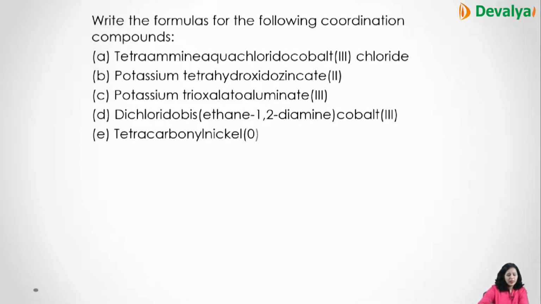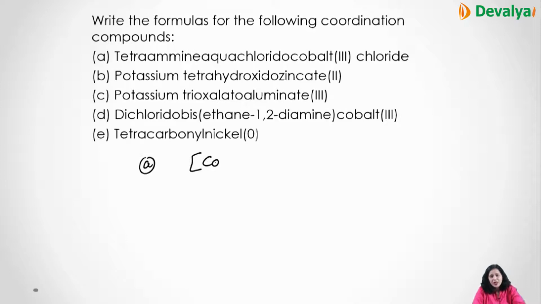Now what we'll do is write the formula of the coordination compounds. Like you have first tetraammineaquachloridocobalt(III) chloride. Now in this coordination compound you have central metal atom as cobalt, right? So here, in the first compound we are doing, we have cobalt first.